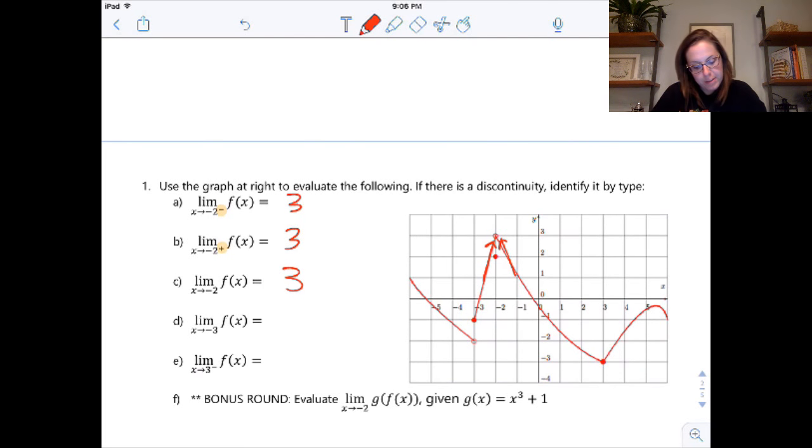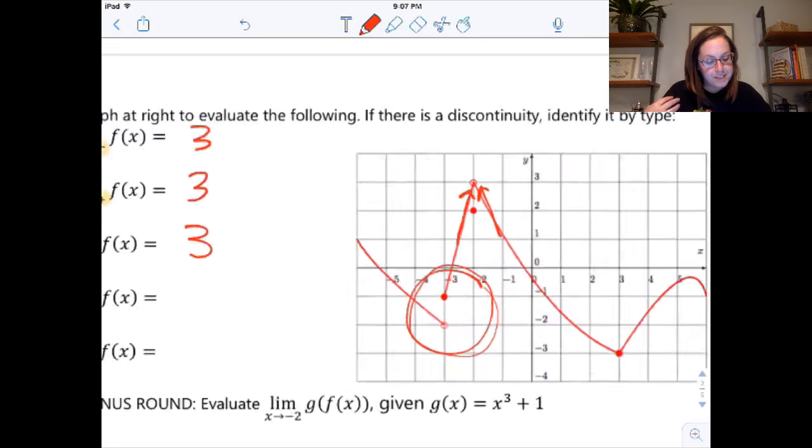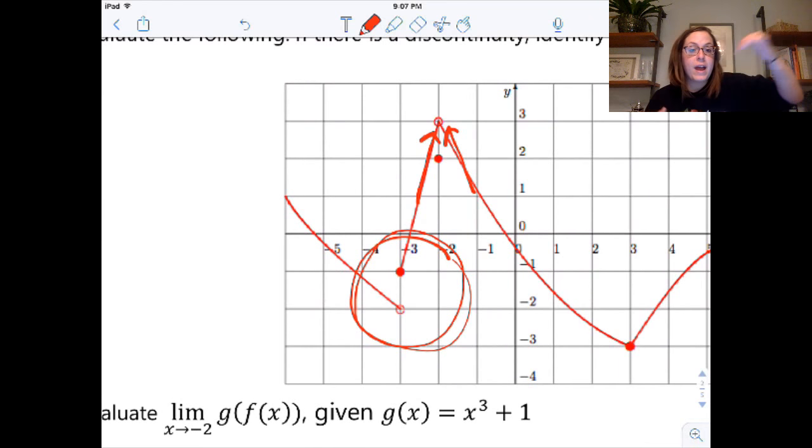For your limit at -3, if I look at that, notice I'm looking here. From the left, it's approaching -2. From the right, it's approaching -1. That limit does not exist because your high five would miss, right?